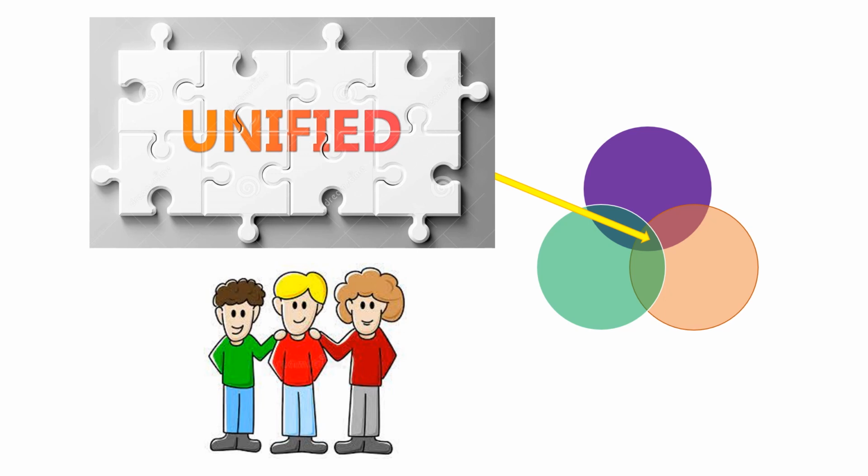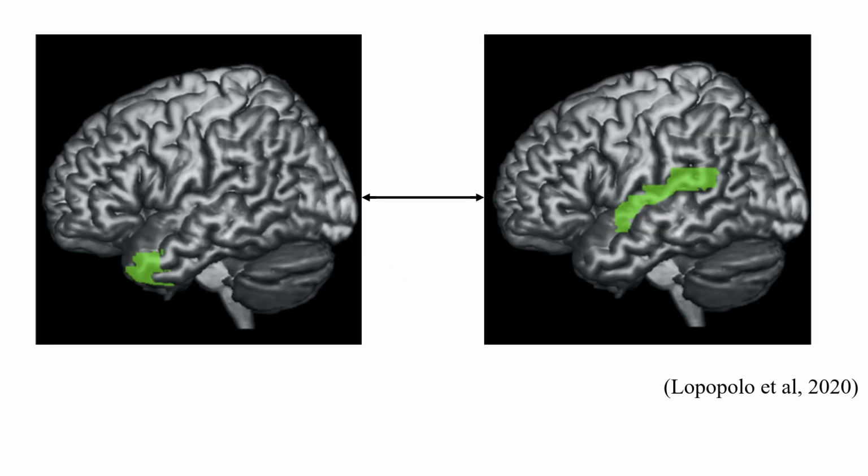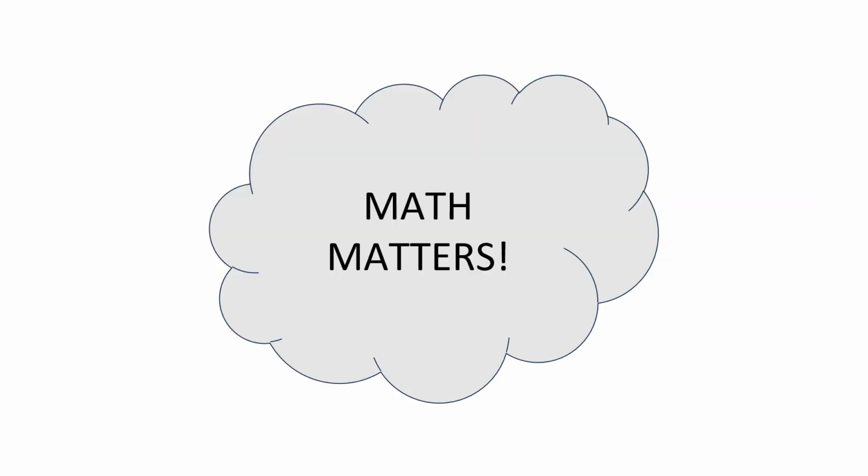But how do you test that? And how do we know that that's how humans do it? Luckily, there's interesting data from fMRI studies that shows that our brain processes these possibilities in a similar way. And they have identified regions in the brain which process these structures and indicated an interaction between those regions. I'm not going into the details of how humans process it because that's another whole talk. This is how mathematics can tell us something about how humans work. This is one way in which math can help us understand the brain better. In conclusion, math matters.